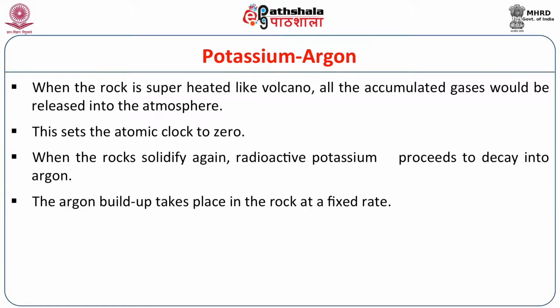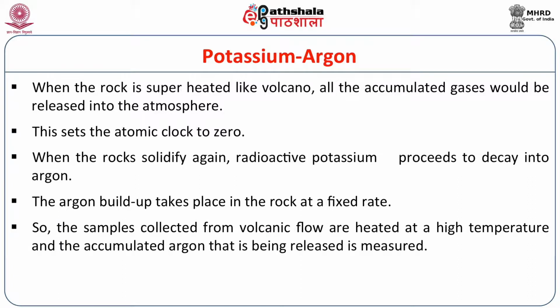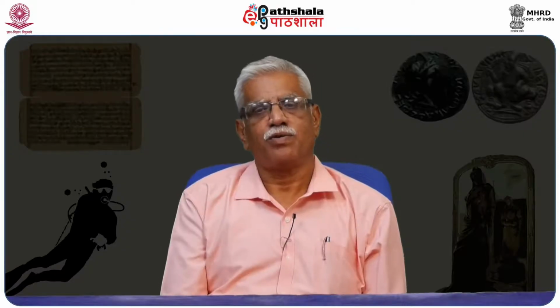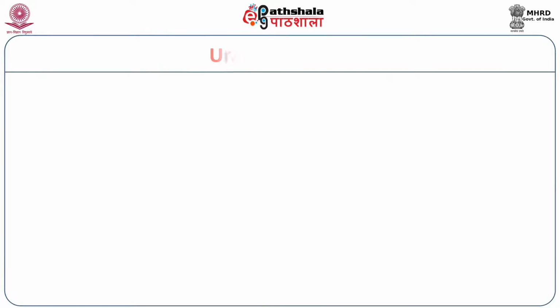The argon buildup takes place in the rock at a fixed rate because of the half-life period. Samples collected from the volcanic flow are heated at a high temperature, and the accumulated argon released is measured. The date is determined based on the amount of argon gas accumulated through the radioactive decay of the potassium. This is called the potassium argon method.